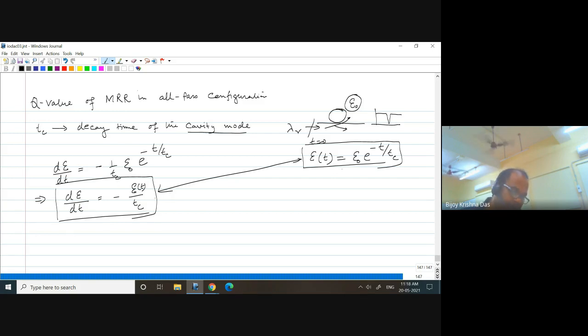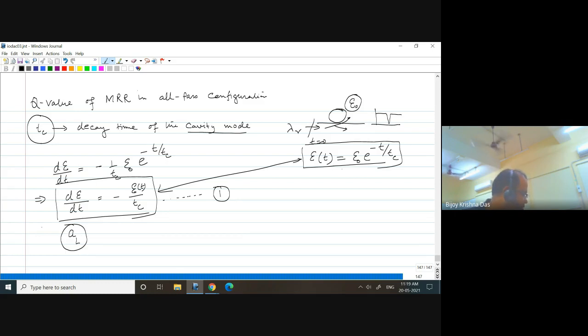Now I will take this forward. Let us write this down as equation number 1. And we define one more parameter which can be easily derived from the ring resonator parameter. Like Tc, we introduce one more parameter called AL.